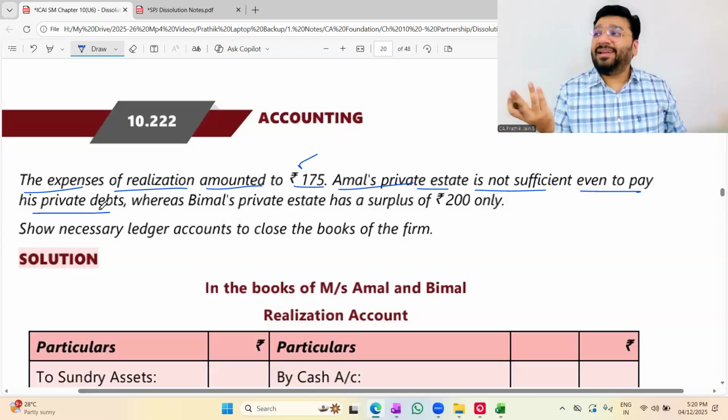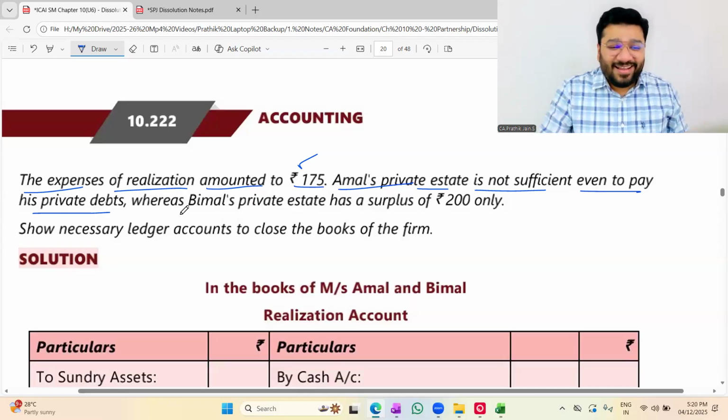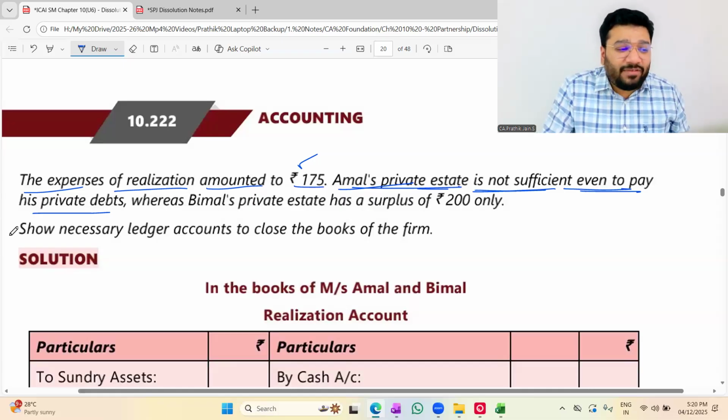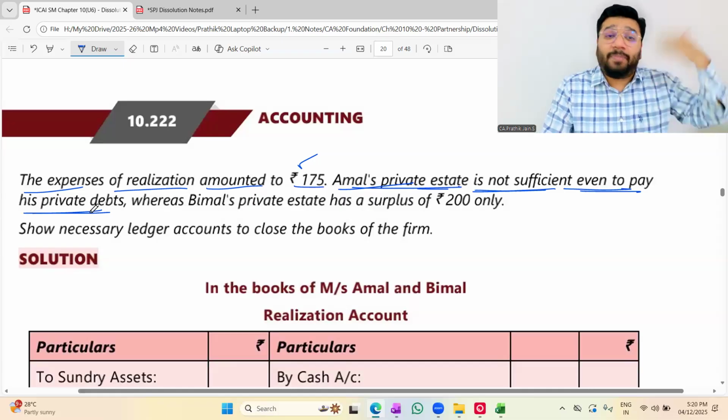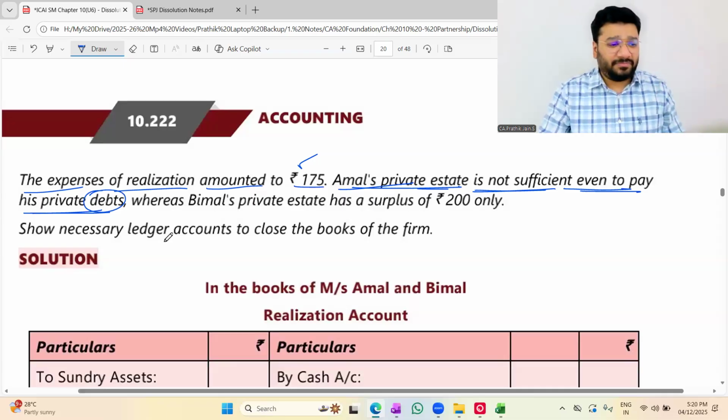Amal's private estate is not sufficient even to pay his private debts. In short, they are trying to tell that this guy has become a pauper, insolvent, gone bankrupt.